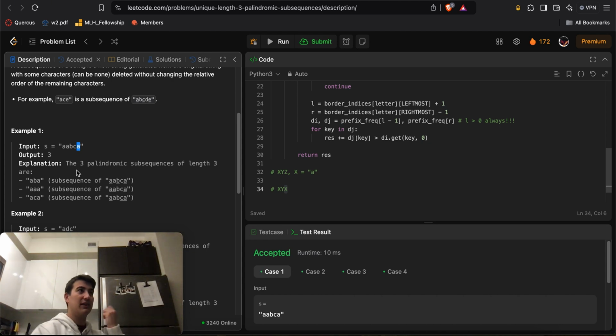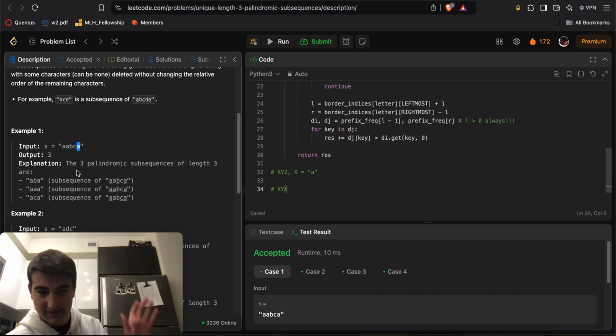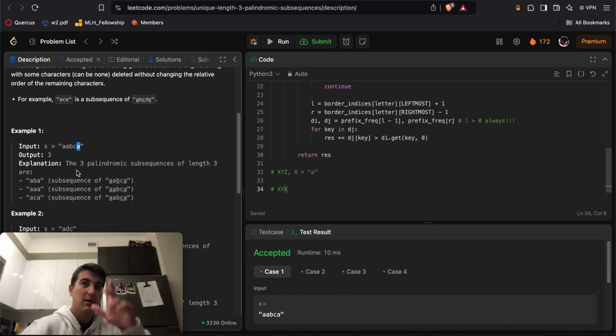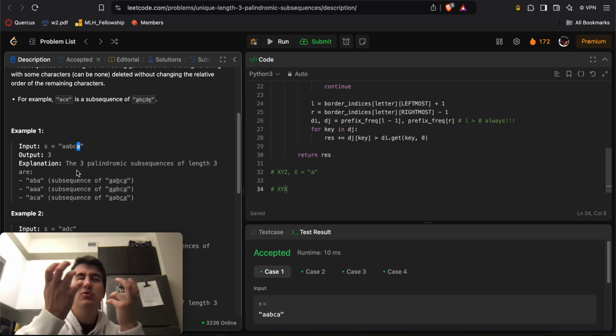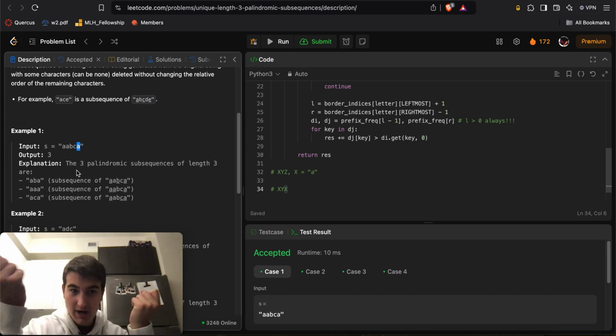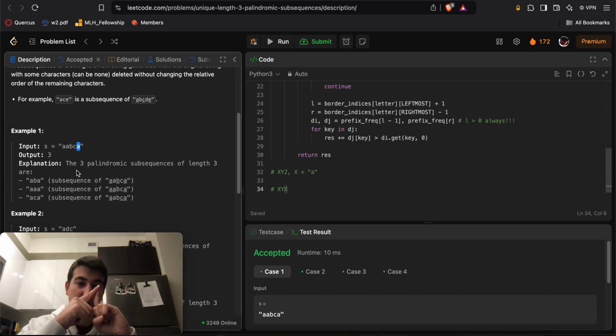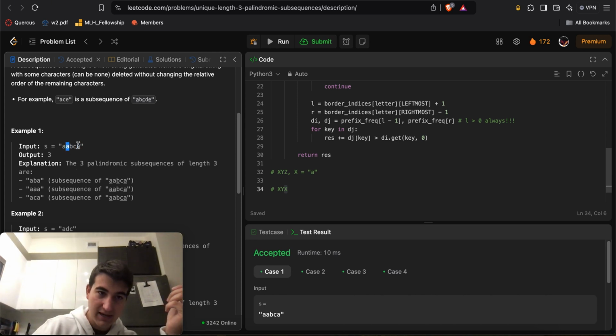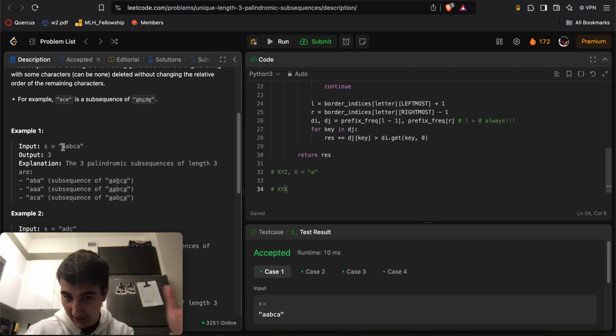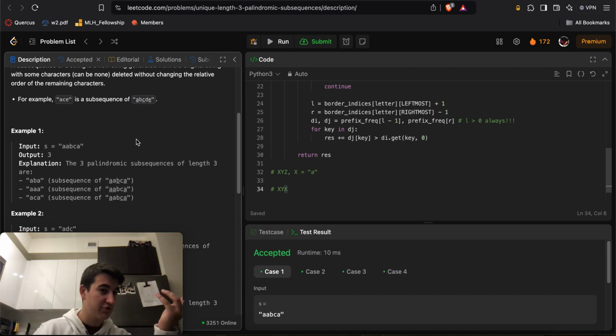If I grab the left and rightmost index of A, where I'm focusing on palindromes of length 3 that start and end with A, bear with me, it's the same thing for the 25 other letters of the English alphabet. Then there's no reason not to grab the leftmost and rightmost index and look at every single character sandwiched in between. Because if I pick anything else, I'm leaving characters that were in here on the table. In this case it doesn't really affect anything, but with a much larger string, it might.